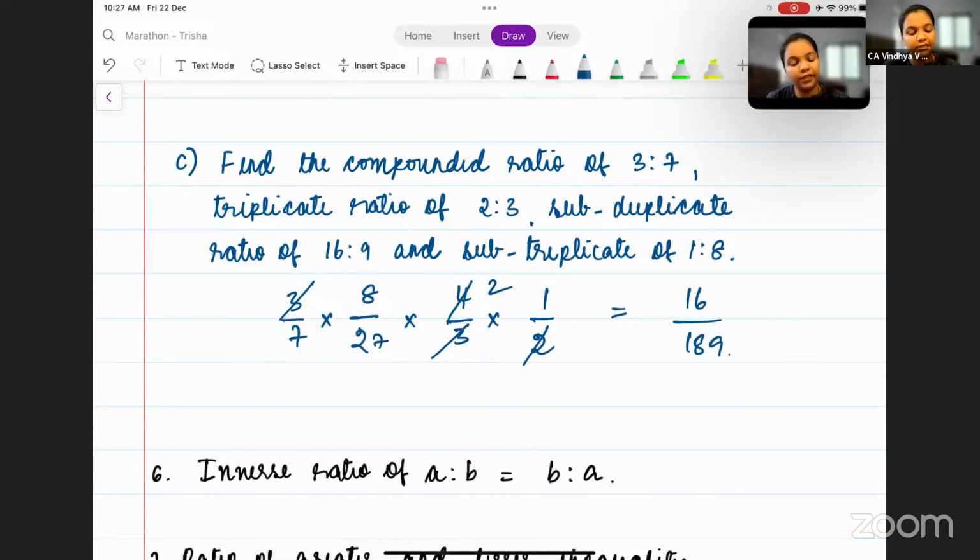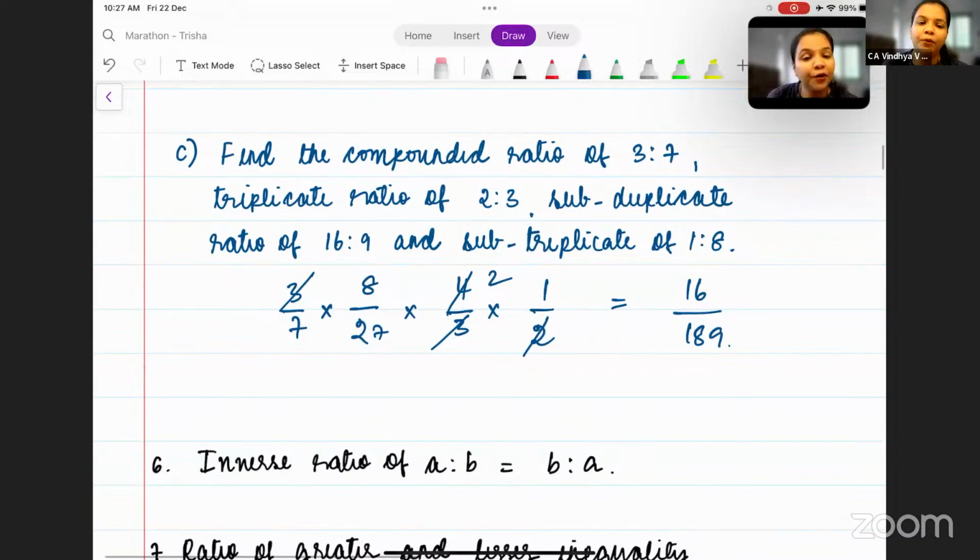I hope you all got the answer as 16 by 189. Correct? If you have any doubts, kindly drop the doubts so that I can answer them. Yes, Disha. Correct. It is 16 by 189. Good. So can we go ahead with the next concept?